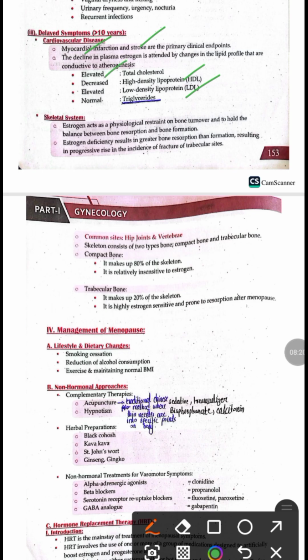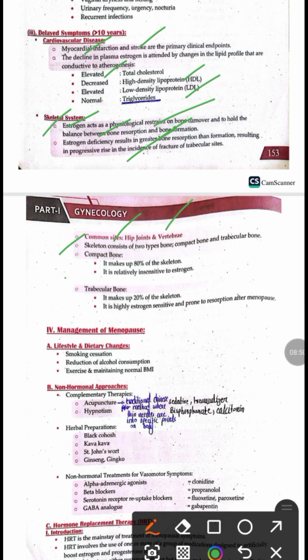And there will also be symptoms of the skeletal system, because in estrogen deficiency there will be increase in the bone turnover, which means there will be increase in the bone resorption and decrease in the bone formation, and hence it will lead to increasing risk of fracture of trabecular bone. The common sites of fracture are the hip joints and the vertebra.